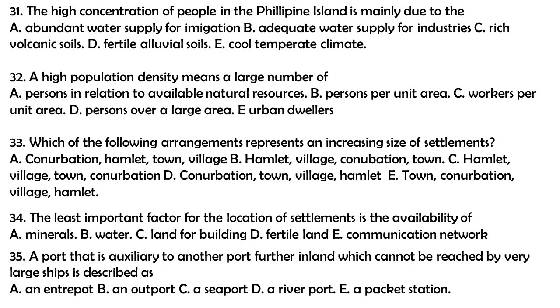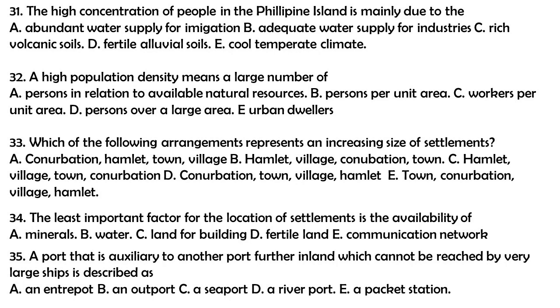Question 34. The least important factor for the location of settlements is the availability of A. Minerals. B. Water. C. Land for building. D. Fertile land. E. Communication network. The answer to this question is B. Water.